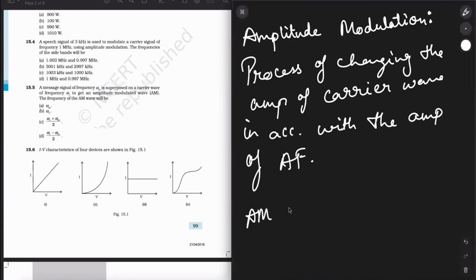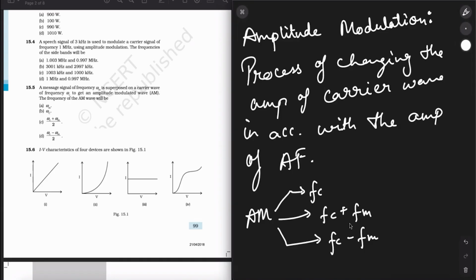Amplitude modulated wave will carry 3 frequencies. Frequency number 1 will be FC. Frequency number 2 will be FC plus FM, and frequency number 3 will be FC minus FM. This FC is called the carrier frequency, and these are called the sidebands.